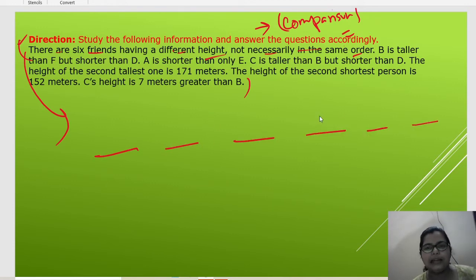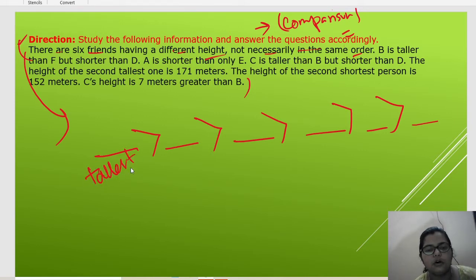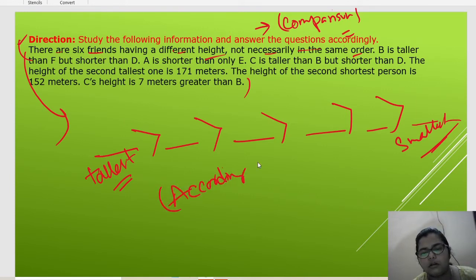Just do it like this, and then these are the heights. This is the tallest person, whose height is the greatest, and this is the smallest person according to the height.